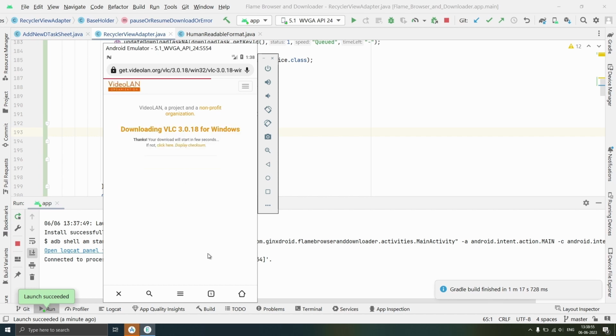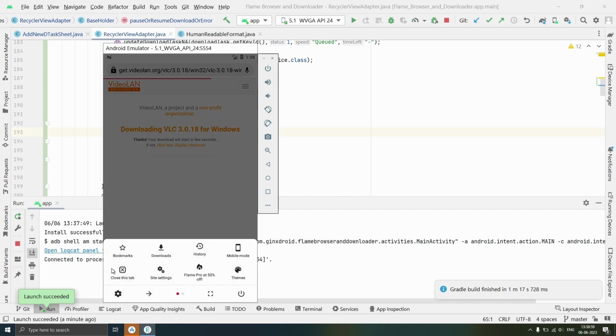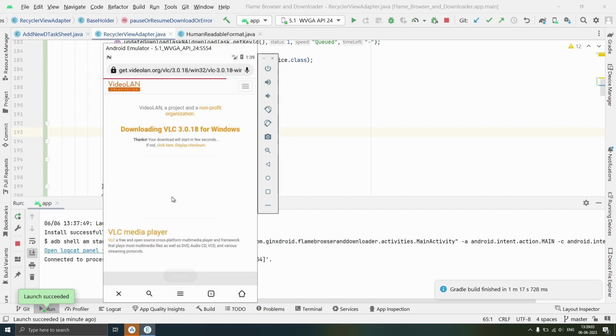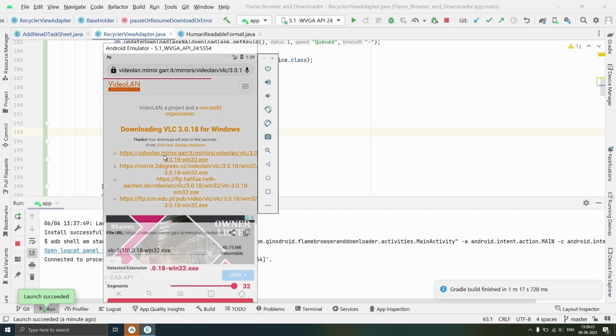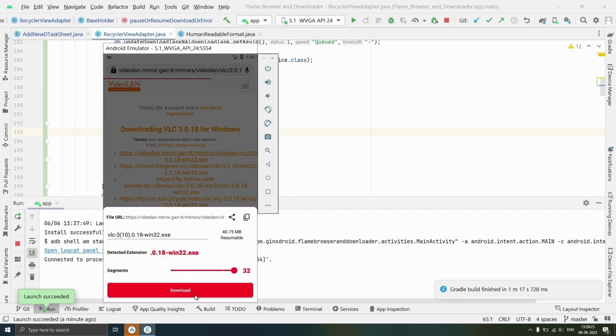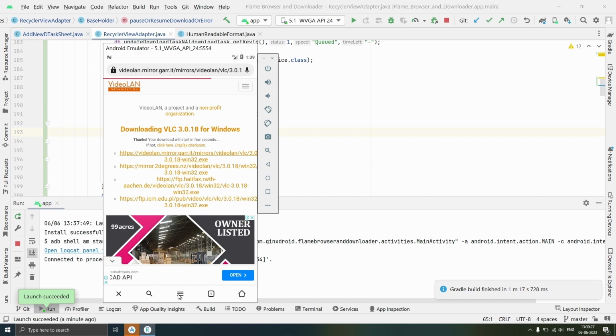And we will add this page as speed dial. So open menu and add to speed dial. And then click and start download. So new task added.